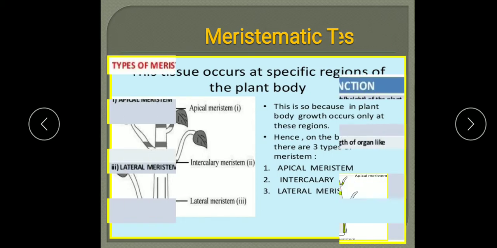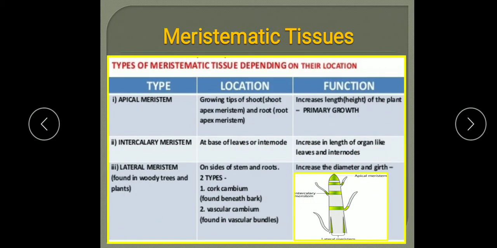Now let me see the function, again along with the location. So apical meristem is present at the growing tips of the shoot, the shoot apex meristem, and the root also, the root apex meristem. What is their function? As they are present at the apex part, due to growth of apical meristem, there is an increase in the length of stem and root. They are responsible for primary growth.